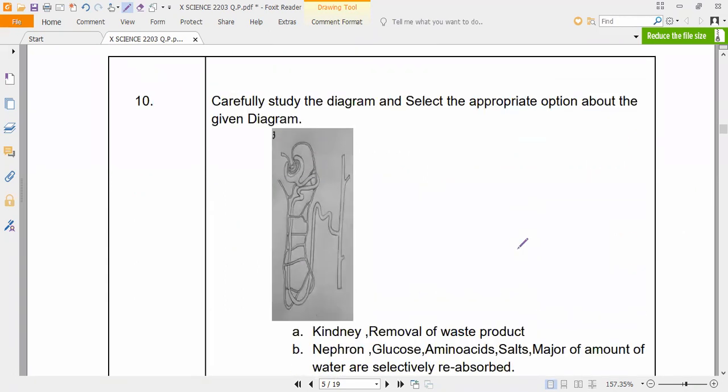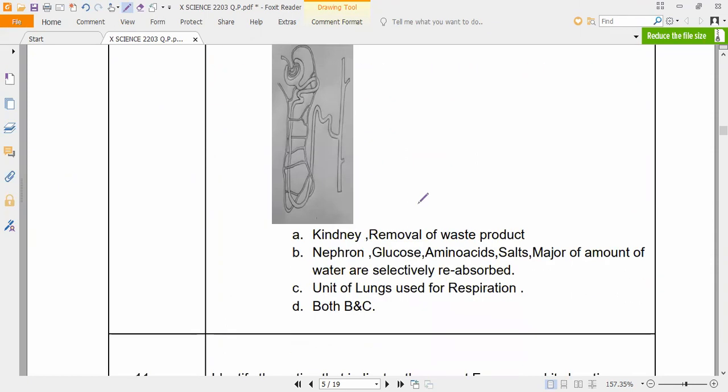Next, carefully. This is the nephron structure, correct? Carefully study the diagram and select the appropriate option about this given diagram. Anybody? What is this actually, is it a kidney or nephron? It is directly the answer. Nephron, sir.